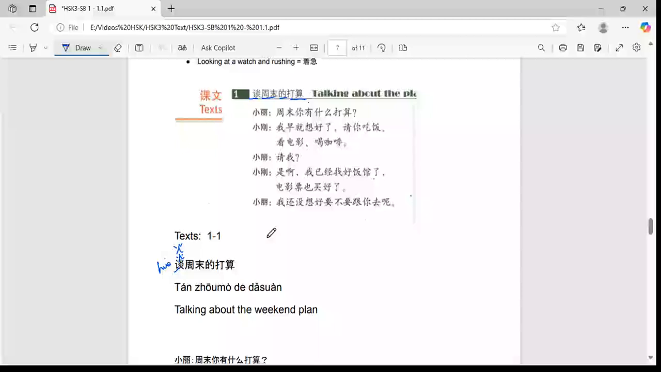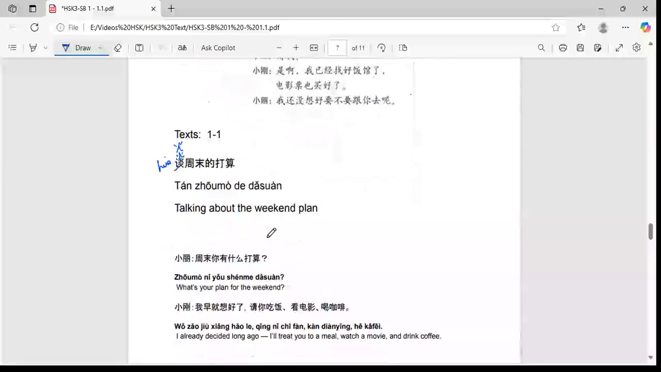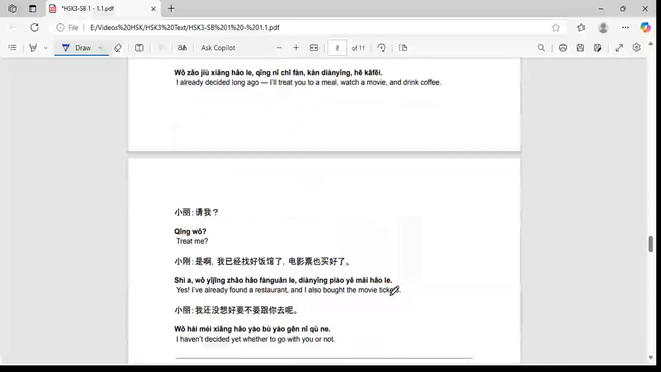And our first line here we have Zhōumò ni有什么打算. So what is the plan for the weekend? 我早就想好了. I already decided long ago. 请你吃饭, I will treat you. 看电影和喝咖啡. Okay, so it is to watch a movie and drink coffee. And then the next one, Xiao Li is asking, 请我, treat me. Okay, and then Xiao Kang is saying that 是啊, 我已经找好饭馆了.